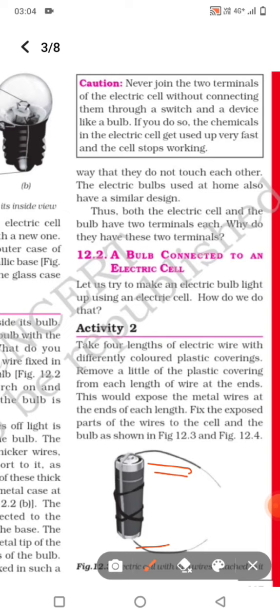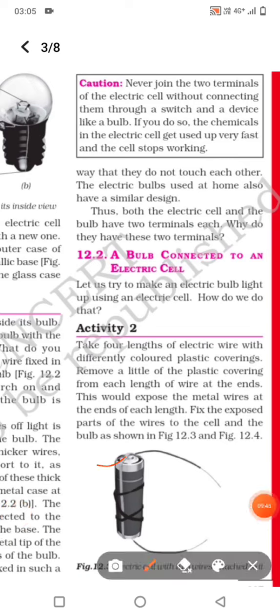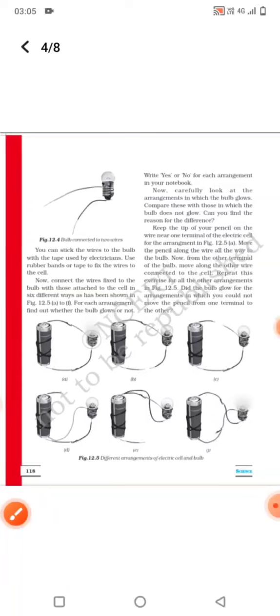What we see here, we have to connect these wires with one end of this cell and the other with this negative. So the positive terminal of a cell is connected with one wire and the negative terminal is connected with another wire.